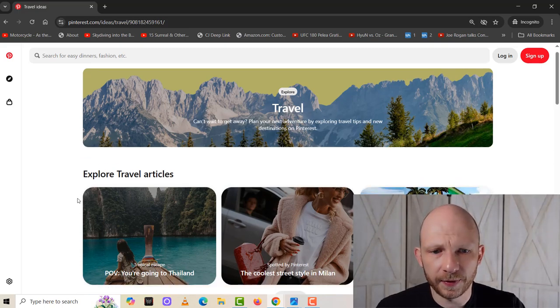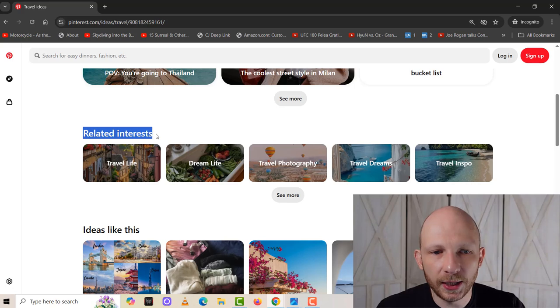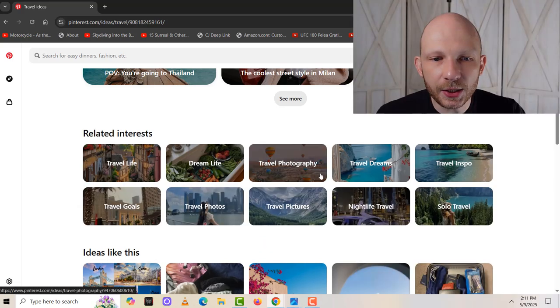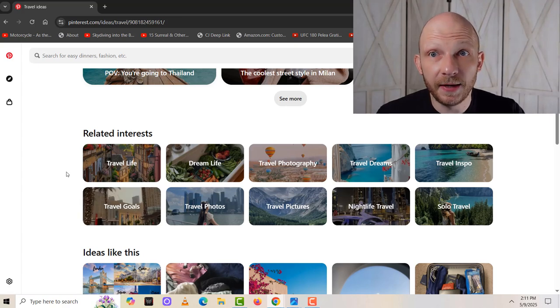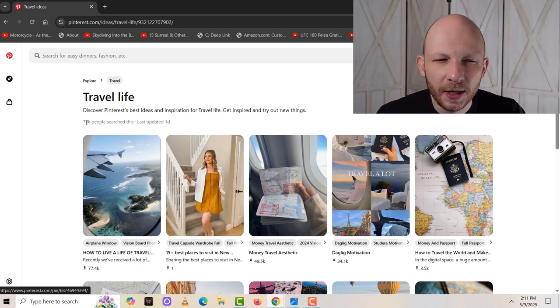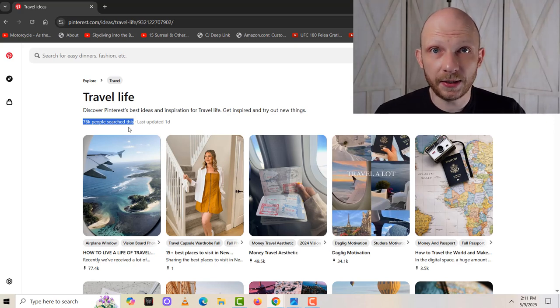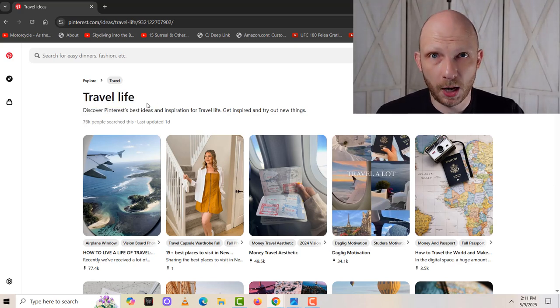We're not looking for that. We're going to scroll down to where it says related interest. We're going to click on see more, and all of these are keywords that are very, very popular in Pinterest. So for example, if I click on travel life, you're going to notice it says here 76K people searched this. That literally means that 76,000 people in the past 30 days have gone into the Pinterest search and typed in travel life. So this is a popular keyword.